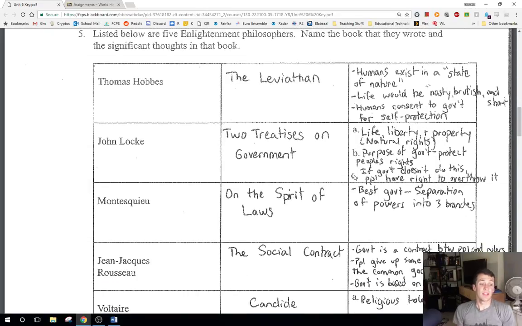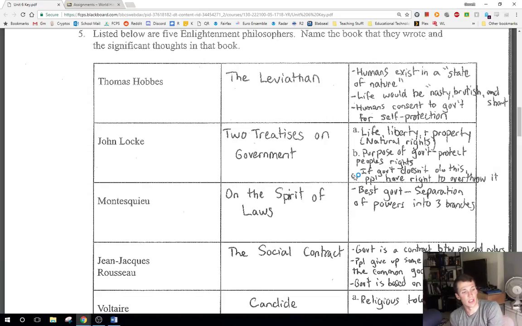Okay, so Thomas Hobbes, let's briefly run through him quick, okay? So Hobbes wrote the Leviathan, right? And he is saying that humans exist in a state of nature, in other words a state of war, right? And that life is going to be nasty, brutish, and short as a result, and that ultimately humans need to consent to government for protection from the people that will be acting on their selfish impulses in this constant state of war, okay? So that's Thomas Hobbes in a nutshell.